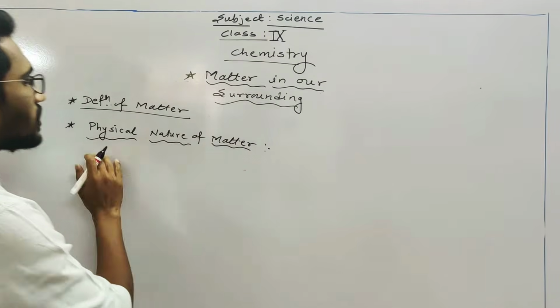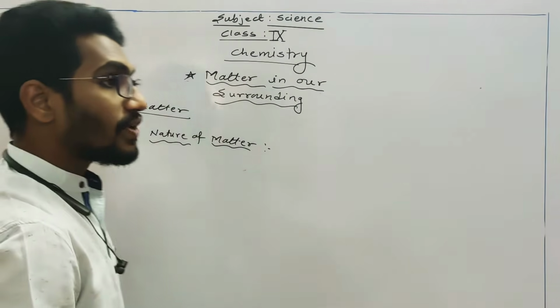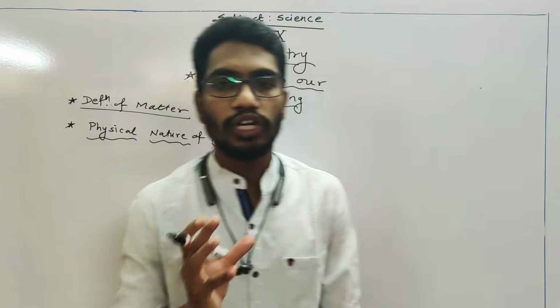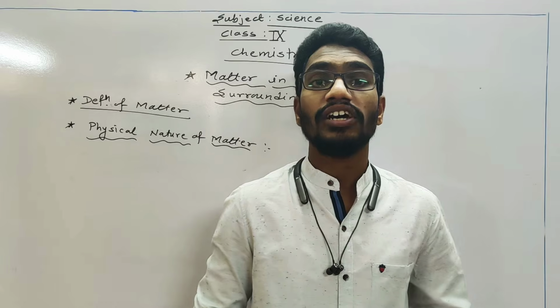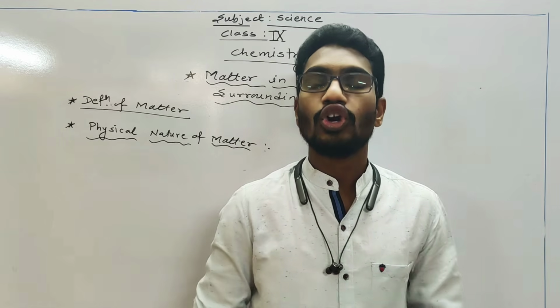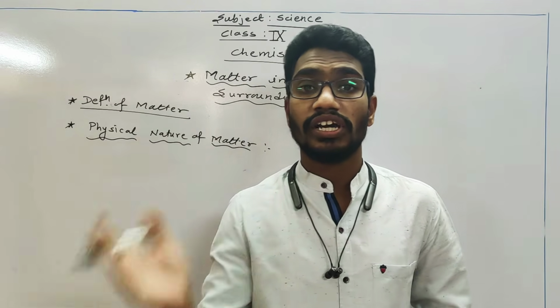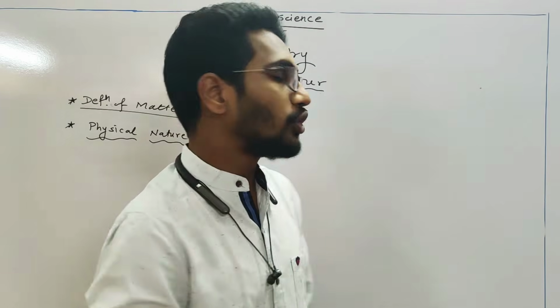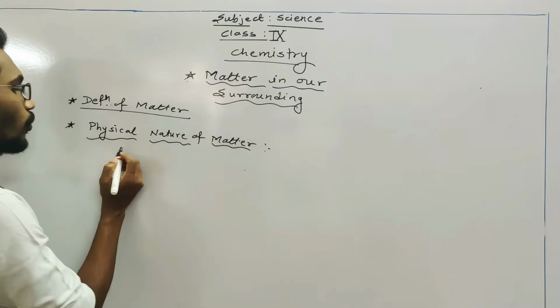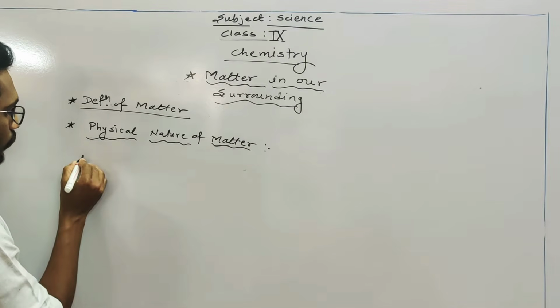Then what is the meaning of physical nature of matter? The meaning of physical nature is in what particular forms we are getting this matter. The physical nature is the exterior look of any matter. In physical nature we have 2 points to discuss. In the first point, physical nature of matter, we are going to learn